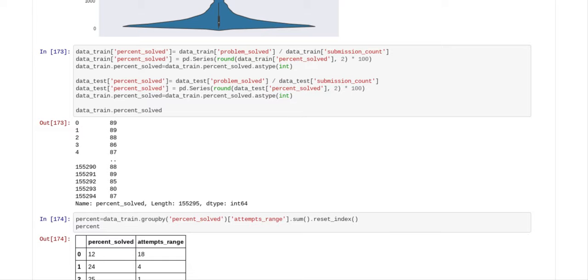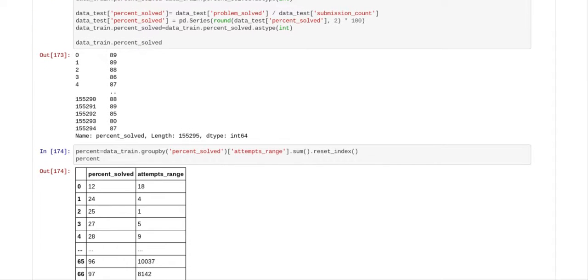So I made an extra column called percent solved, and I took problem solved over submission count to give you a percentage. And then I made it an integer. I set it up so the percentage only had 2 decimal points, and then I made it an integer. I did that on the data train file and the data test file.